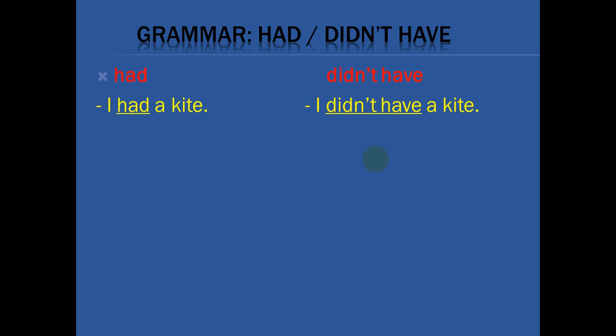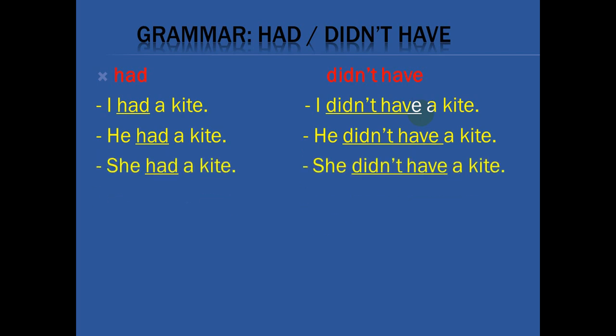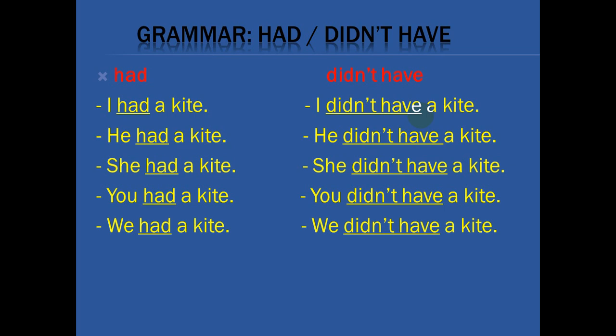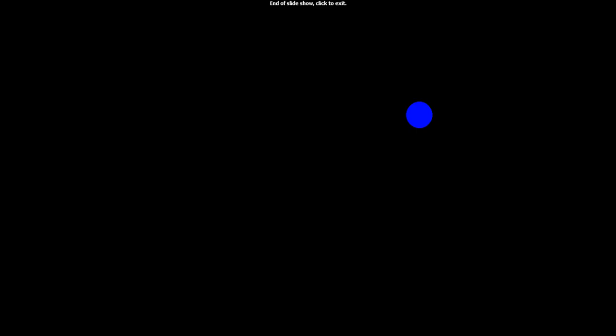To complete, he had a kite, he didn't have a kite. She had a kite, she didn't have a kite. You had a kite, you didn't have a kite. We had a kite, we didn't have a kite. They had a kite, they didn't have a kite. Everything is okay, guys? Great.